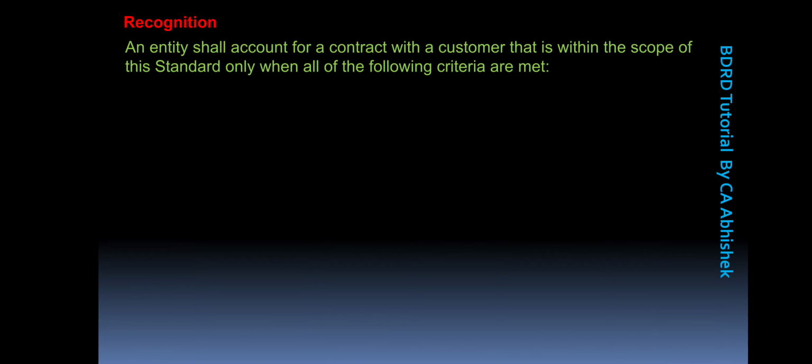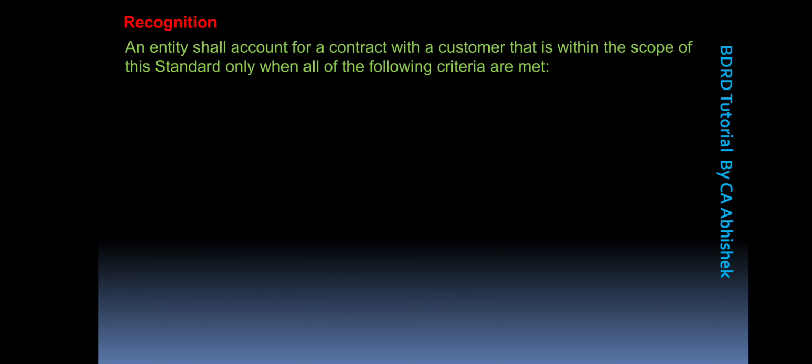Now moving on to the next slide, we have recognition of revenue. An entity shall account for a contract with a customer that is within the scope of the standard when certain criteria are met. Basically there are 5 criteria which should be met to say that this contract comes within the purview of Ind AS 115.